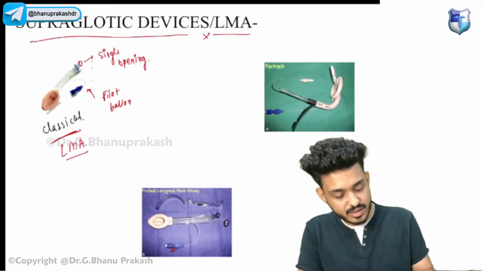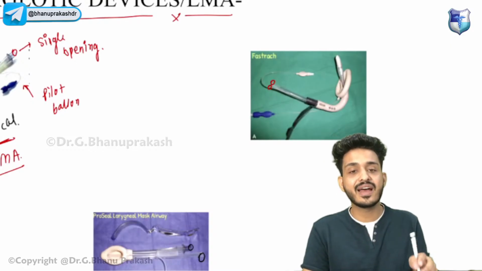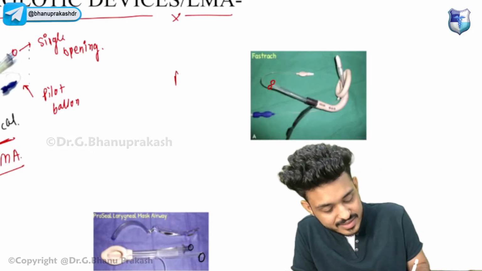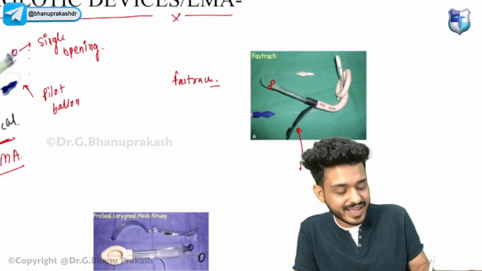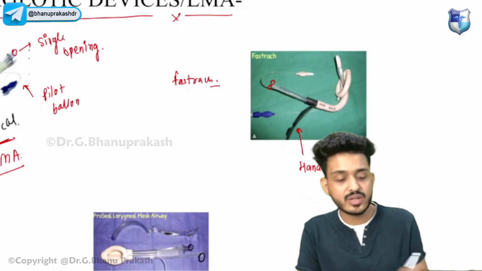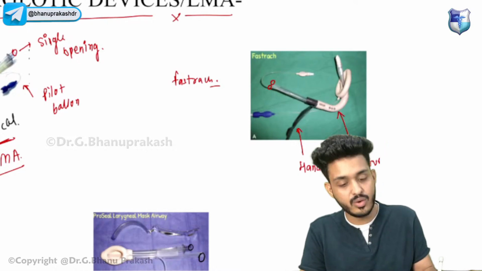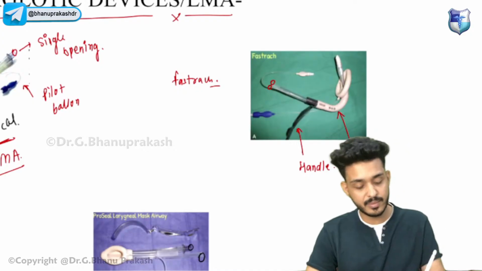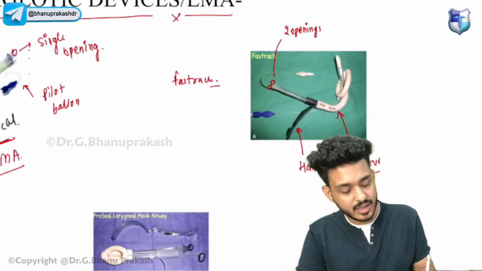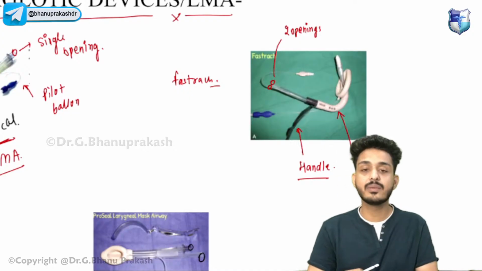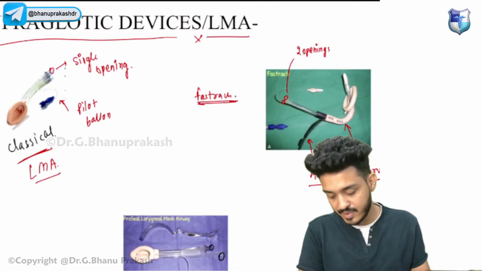Here, try to understand, this is the fast track. Here you will find a double opening, two openings. This is known as the fast track LMA. How will you identify it? You will have an extra handle here, and you will have this curved structure. These are the important points to remember: two openings, an extra handle, and it is curved. That would be your fast track LMA.